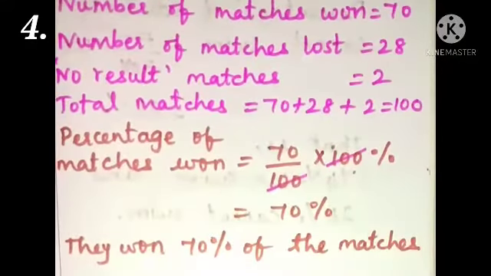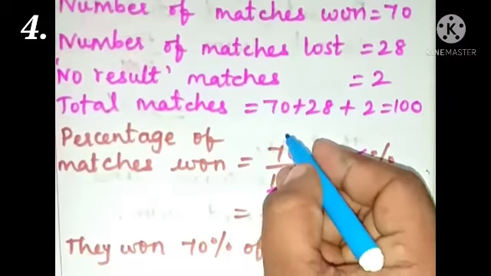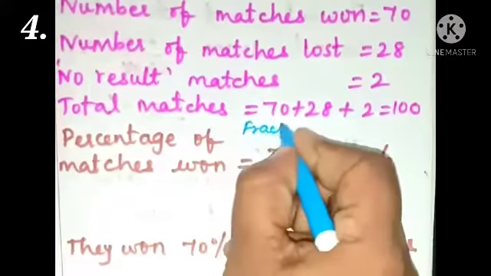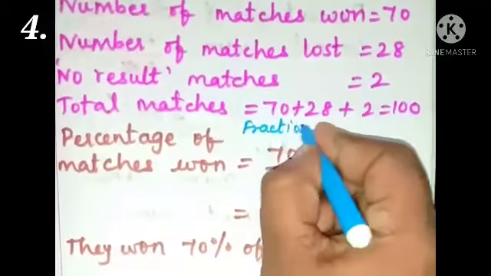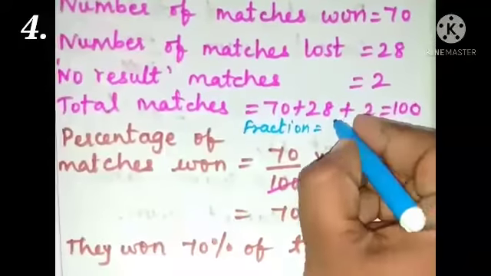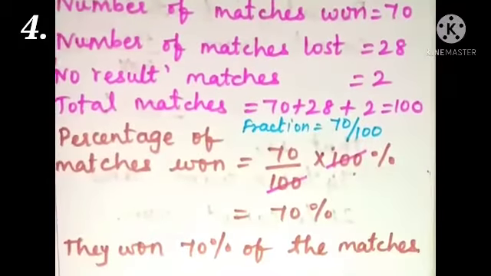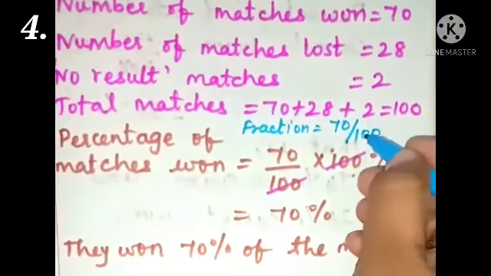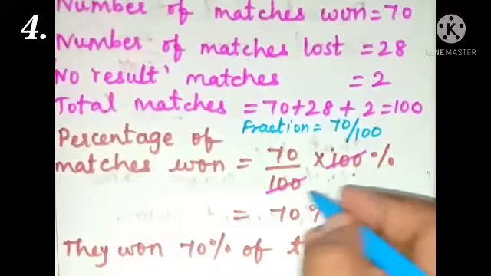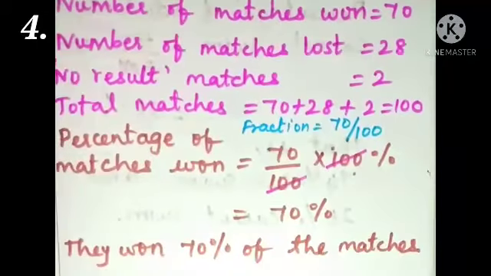Now find the percentage of matches won. Before that, we need to find the fraction of won matches. Won matches is 70, so the fraction will be 70 out of 100. And the percentage of matches won is multiply 100 percentage with 70 by 100. The 100s cancel out. We get 70 percentage. They won 70 percentage of the matches.